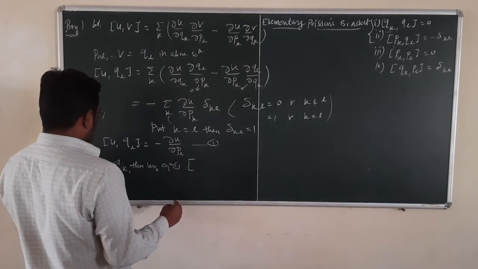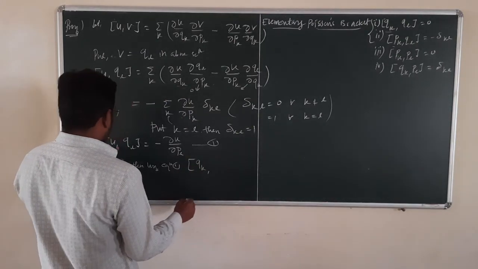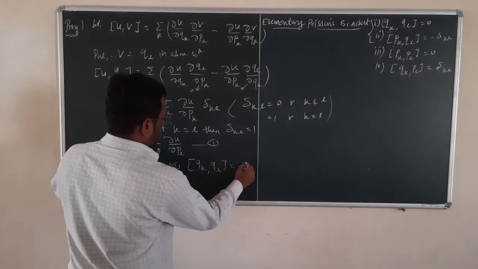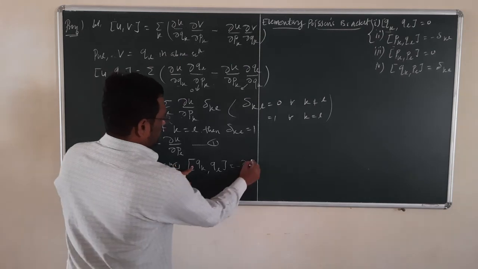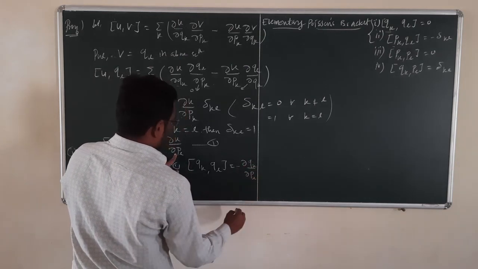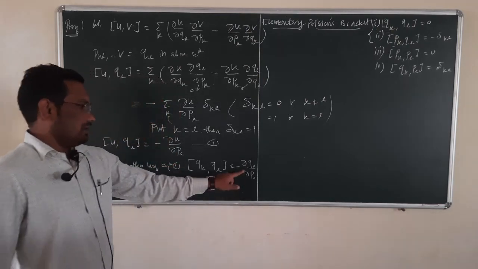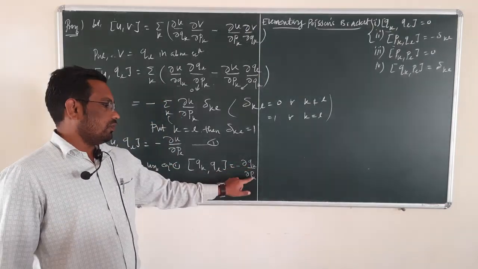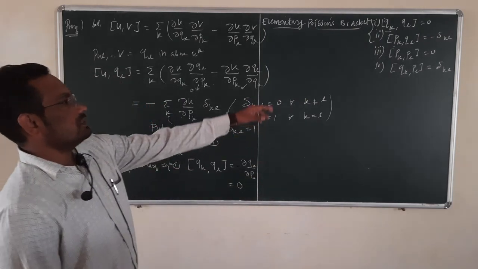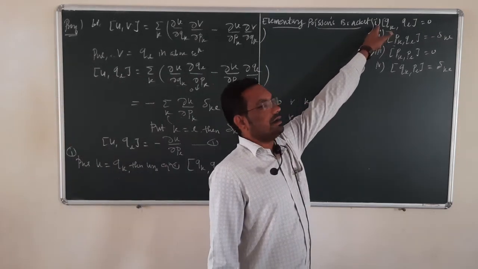Commutator, instead of U, we can write commutator QK and QL, which is equal to minus the partial derivative of U, where U is QK, with respect to PL. Here we are taking the derivative of Q with respect to P, so that derivative is 0. So with this we prove the first identity.